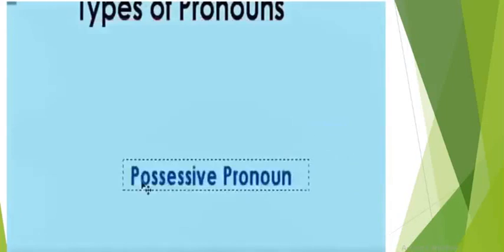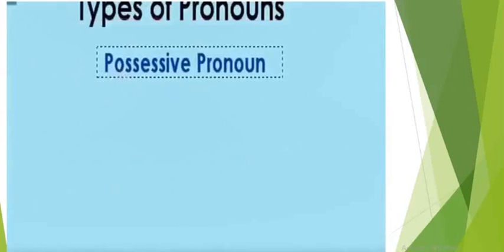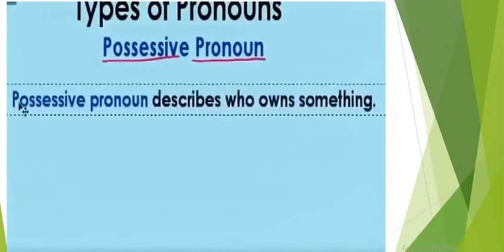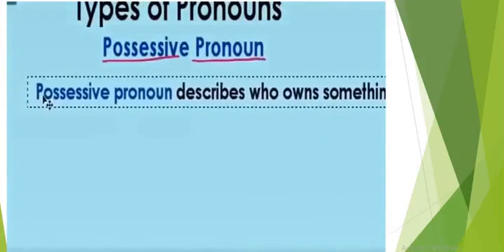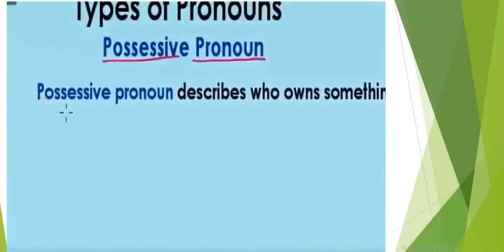Another type of pronoun that we'll be doing is possessive pronoun. Let's see what a possessive pronoun is. A possessive pronoun describes who owns something. Now, own means belonging. For example, if a person has a car, he is the owner of that car.